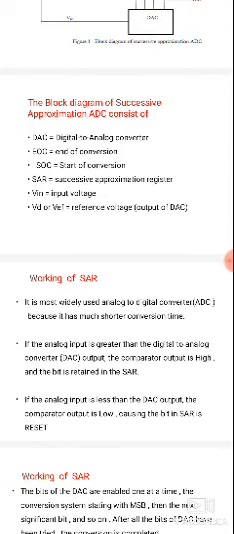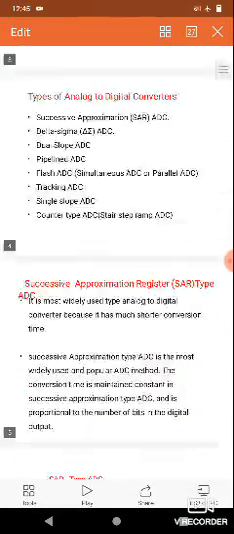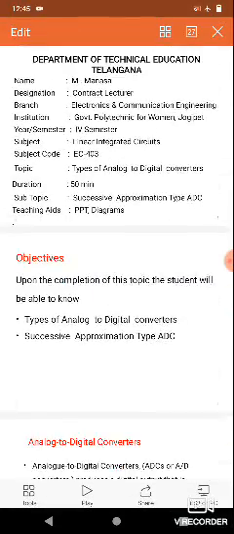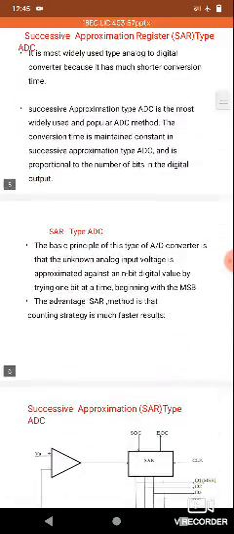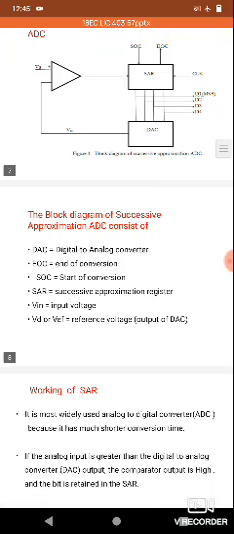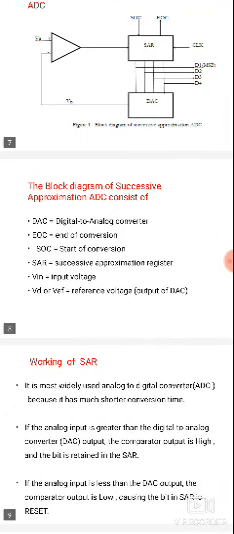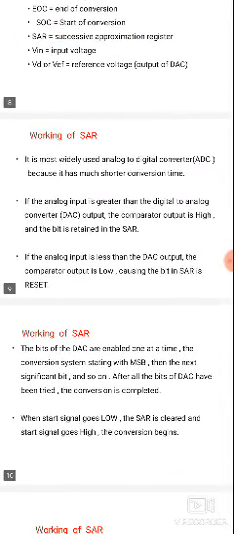The successive approximation register takes a much shorter time for conversion, the speed is more, and the accuracy is also more. So these are all about the successive approximation register type. Today we completed the successive approximation type ADC block diagram, that is nothing but the circuit diagram. It consists of a comparator, start conversion, end conversion, and a digital to analog converter block. Compared to the counter type, the conversion time is much shorter, and the speed and accuracy are more.